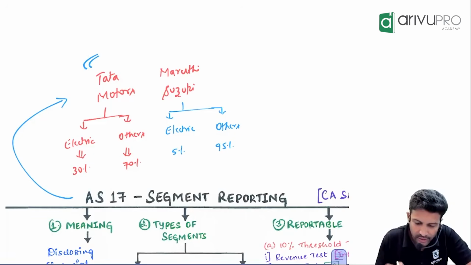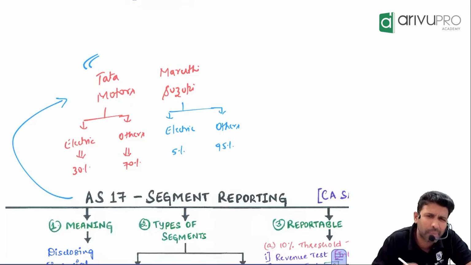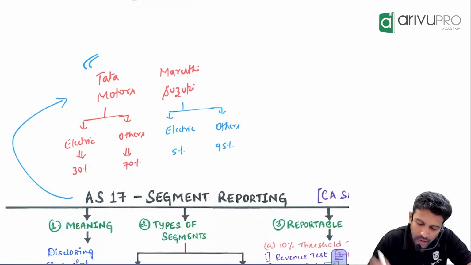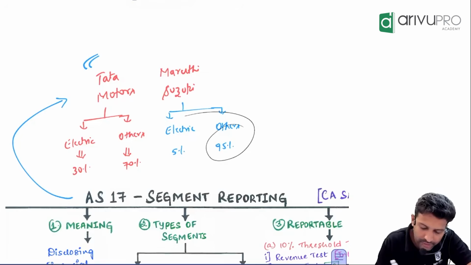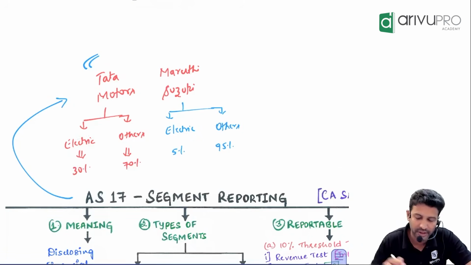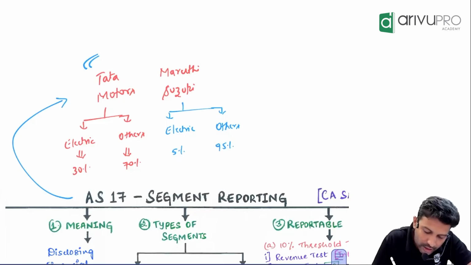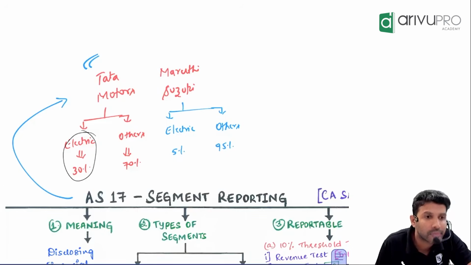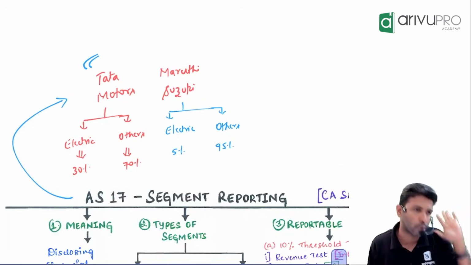Now let's say in Tata Motors, 30% of the revenue is coming from electric vehicles, 70% is from other vehicles like petrol, diesel, and so on. Maruti Suzuki's 5% sales is from electric vehicles, 95% is from others. If this information is given, what do you think Hema would choose? Which company's shares will she invest in, Suzuki or Tata? Obviously Tata, because Tata has higher sales from electric vehicles. Yes or no? So that is where AS 17 is making the company give some extra disclosure.